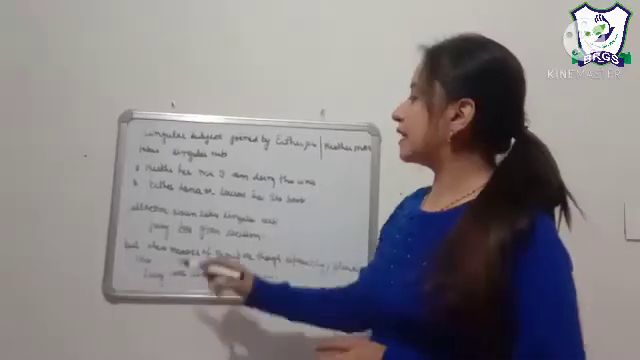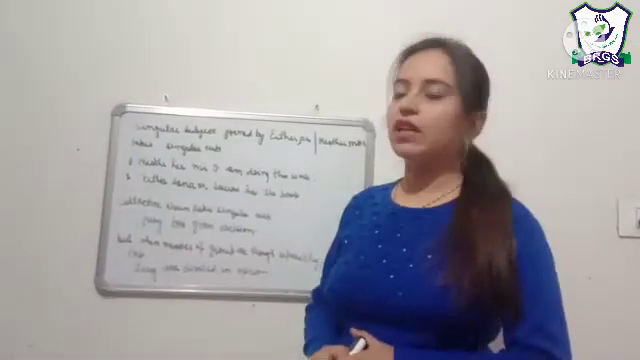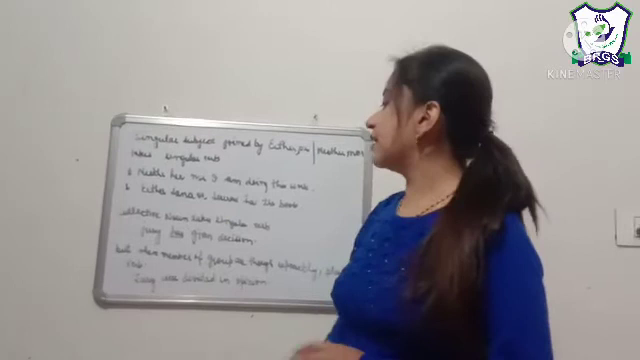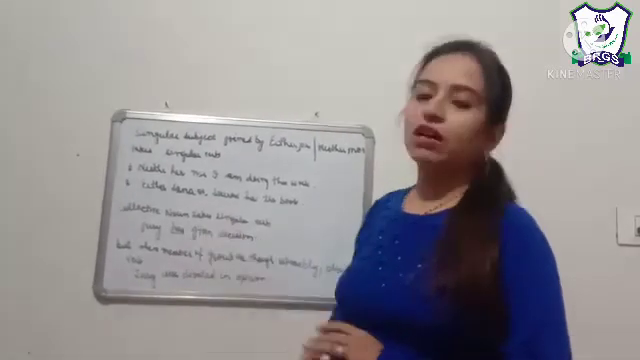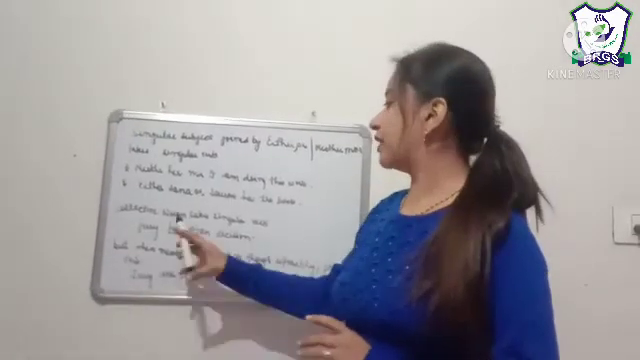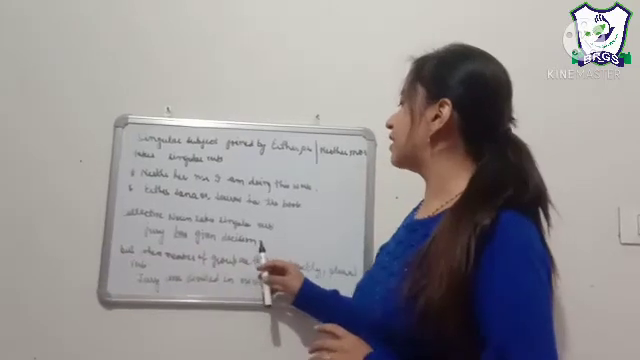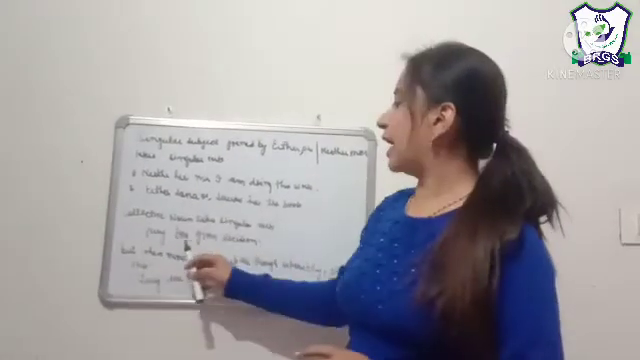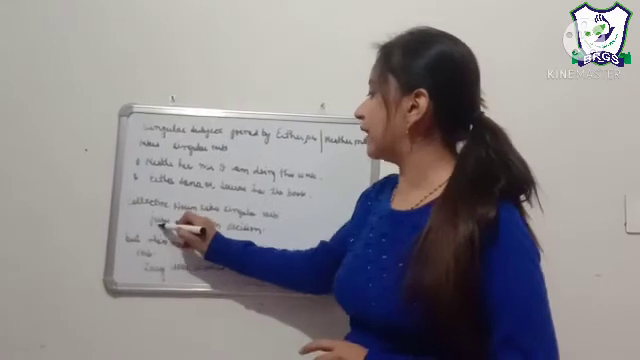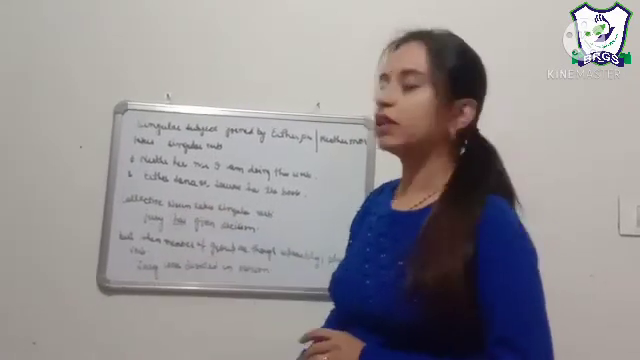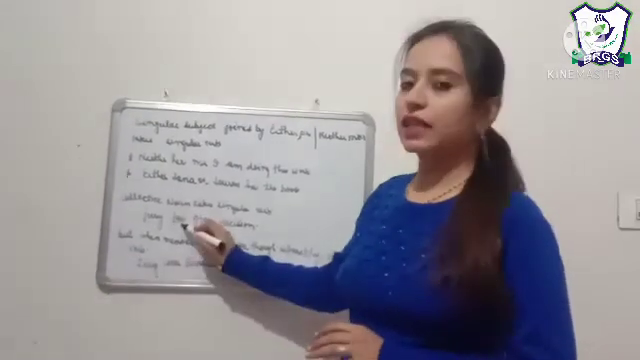And our next is the collective noun. A collective noun always takes a singular verb. For example, the jury has given the decision. Jury is our collective noun. So with a collective noun, the verb I have used is singular.